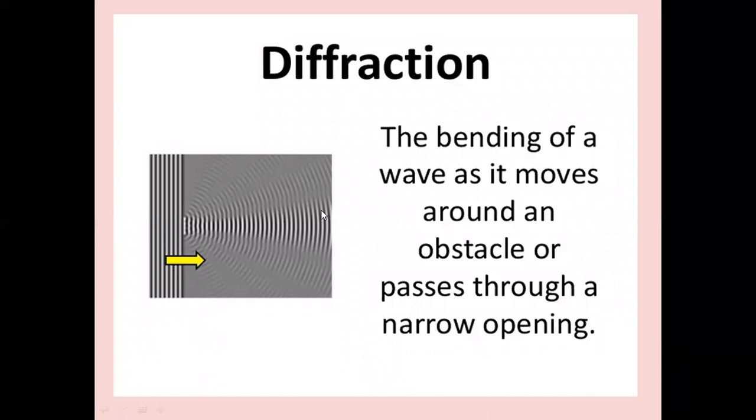See this diagram, the bending of a wave as it moves around an obstacle or passes through a narrow opening. If there is an obstacle, there is a bending of light. Slight bending is there. If there is a narrow slit, the light will be bent. Similarly, waves also will be bent. This is the diffraction phenomenon, the bending of an electromagnetic wave around the edge of an obstacle.